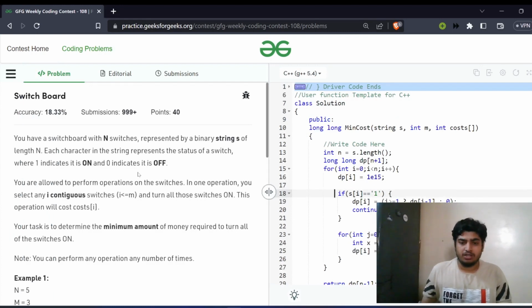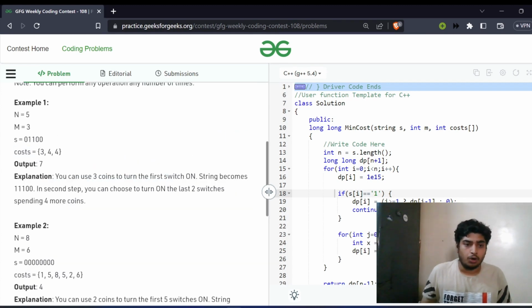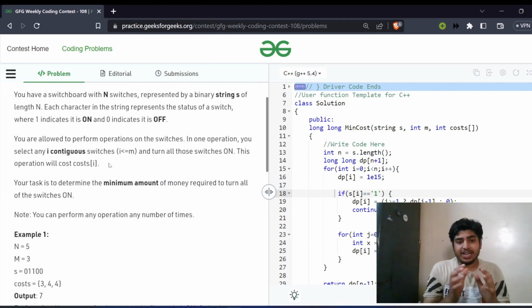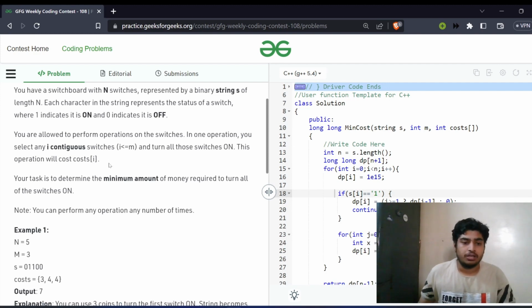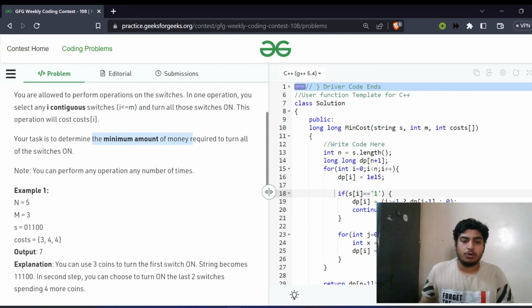The third problem is a DP problem. So in this, we'll be given n switches, and this is a binary string. So we'll be having 0, and 0 indicates off state and 1 indicates the on state. Now we'll be given another array which is cost, and it will be of the size m. Okay. Now we can take i contiguous elements and turn those elements into 1, and it will be costing us cost of i. Now we want to determine the minimum cost to make all the elements as 1.